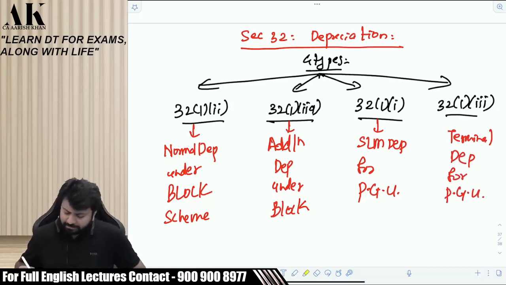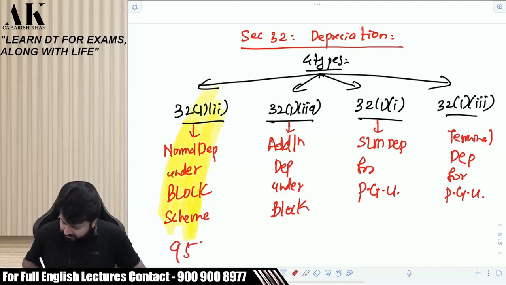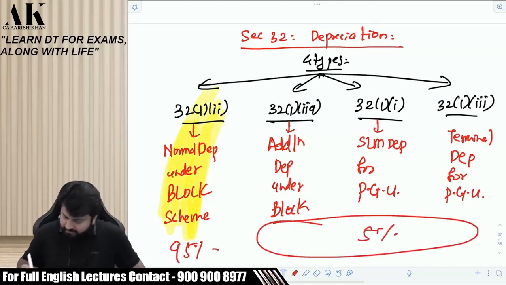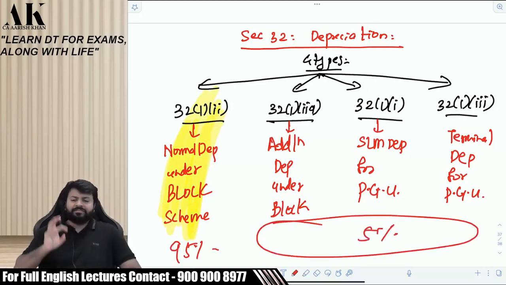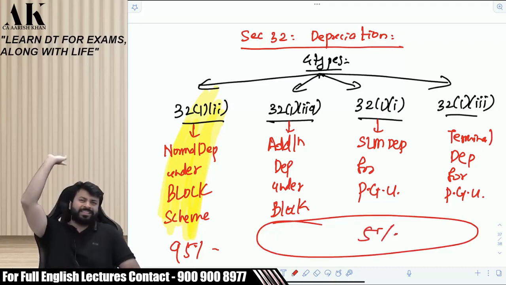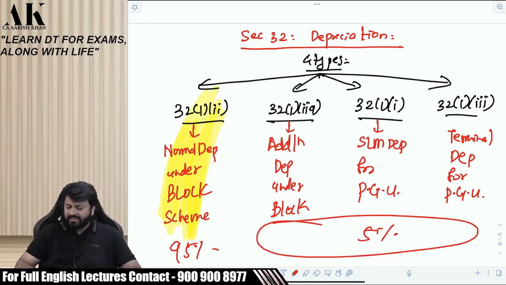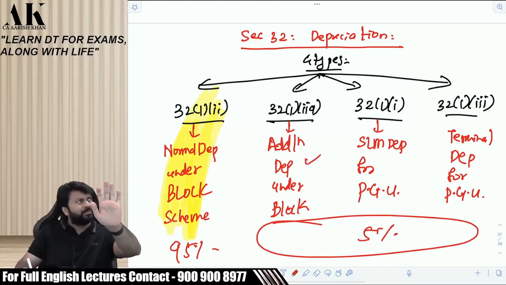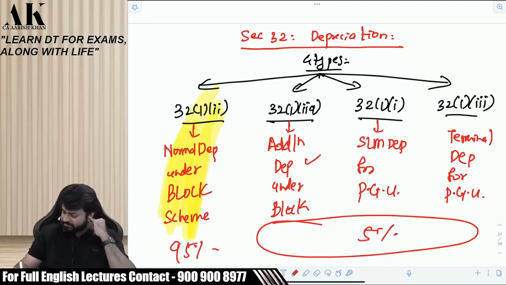Now, which is the maximum part out of it? This is the most important part and the biggest one. 95% of the discussion is about that, the rest is 5%. 95% discussion is about the first section, that is the normal depreciation under the block. Then there is something called additional depreciation. We will talk about that sometime later.